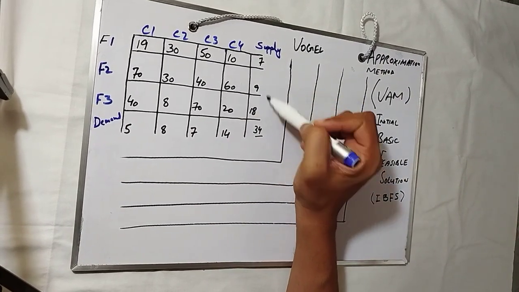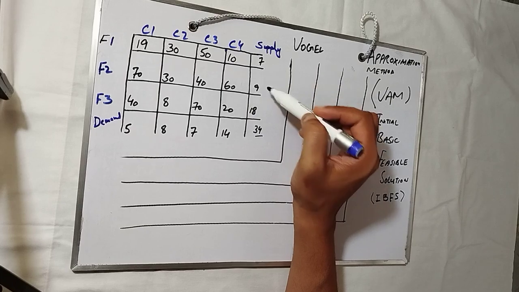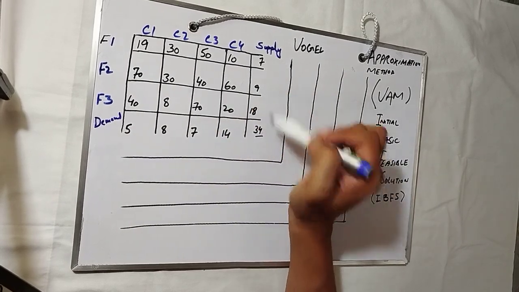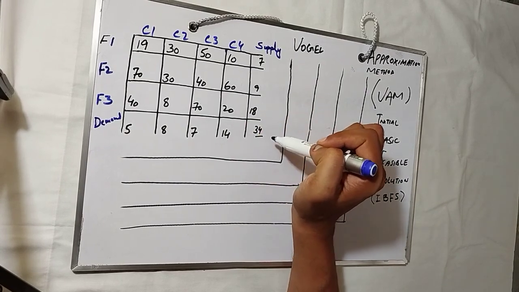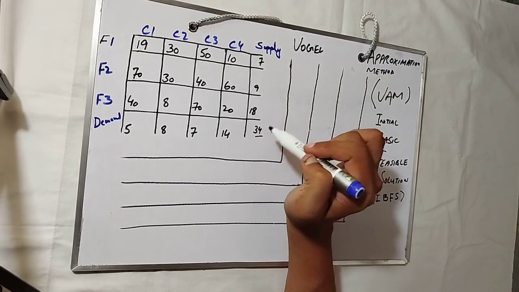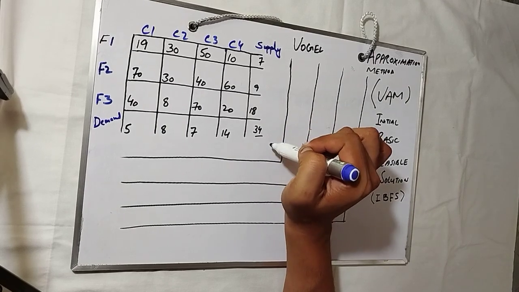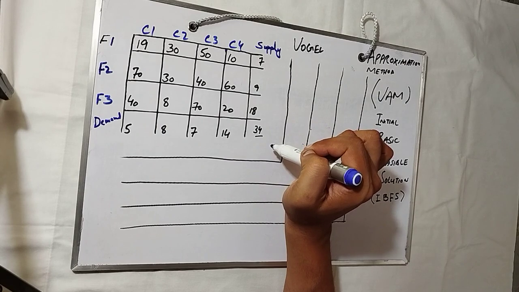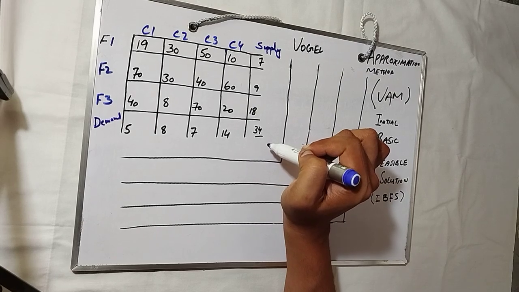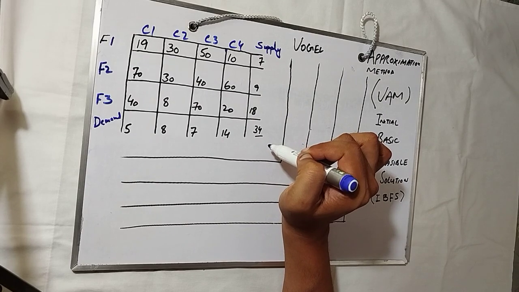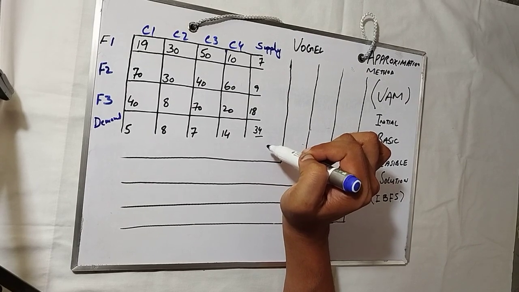These are the total supplies and these are the total demand. Supply and demand must be equal. This is mandatory for the Vogel approximation method, because if they are not equal, you cannot find the initial basic feasible solution which gives you the least cost.